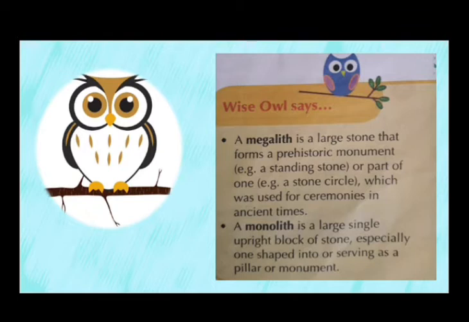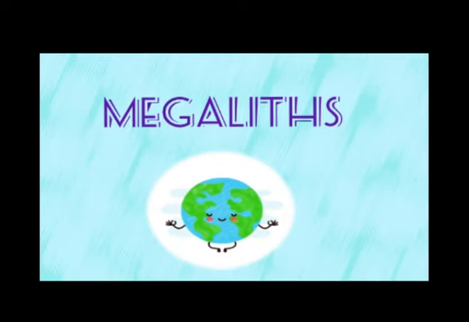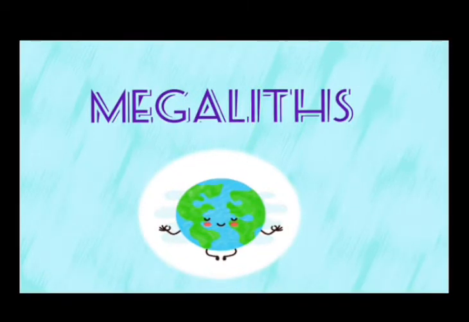Next one is monolith. A monolith is a large single upright block of stone, especially one shaped into or serving as a pillar or monument. Listen: a megalith is a large stone that forms a prehistoric monument. A monolith is a large single upright block of stone, especially one shaped into or serving as a pillar or monument. Now all of you take your book, page number 23.